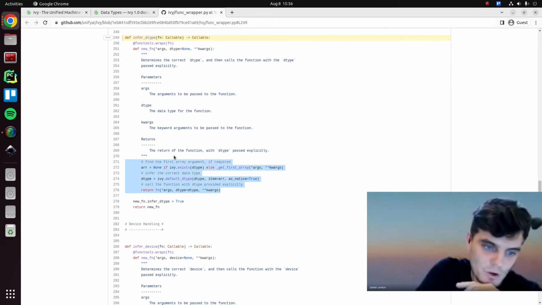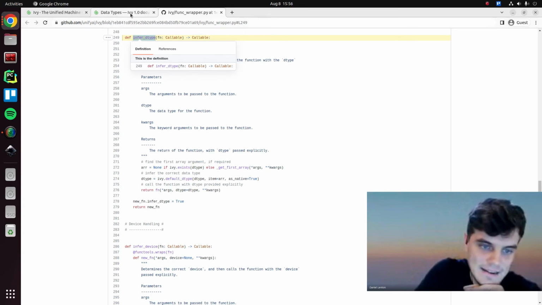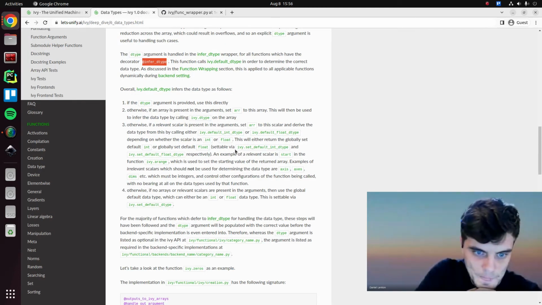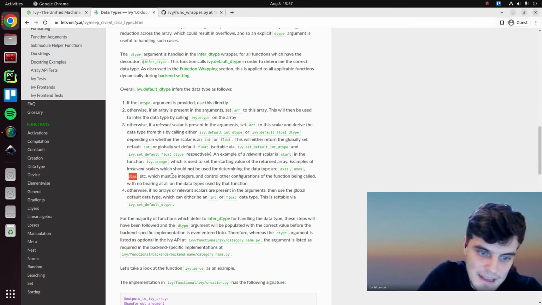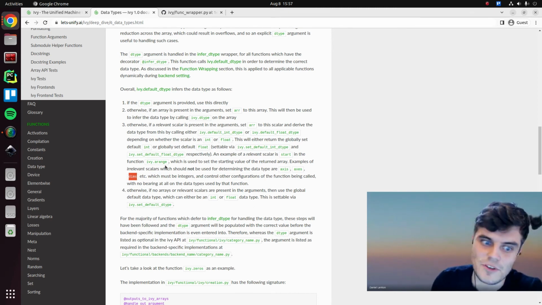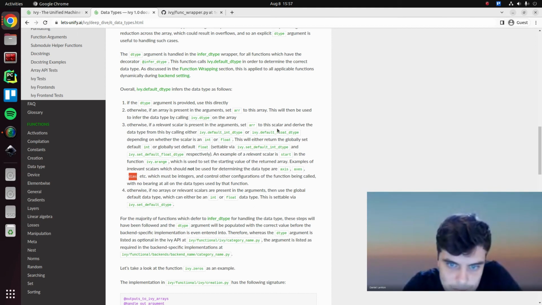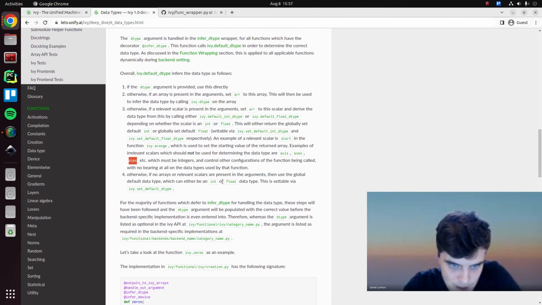And this piece of logic wouldn't be able to handle that, and therefore we should not use the inferred data type decorator, and we should do this manually instead, which we explain here. And again, another one is the start in the arange function. This is a relevant scalar. But ones that are not relevant would be axes or dims, etc., which must always be integers and are therefore not informing us anything related to what the data type of the returned array should be. So they are like irrelevant scalars. Okay, so that's this. And again, if nothing is provided, then we just use the globally set data type, basically.